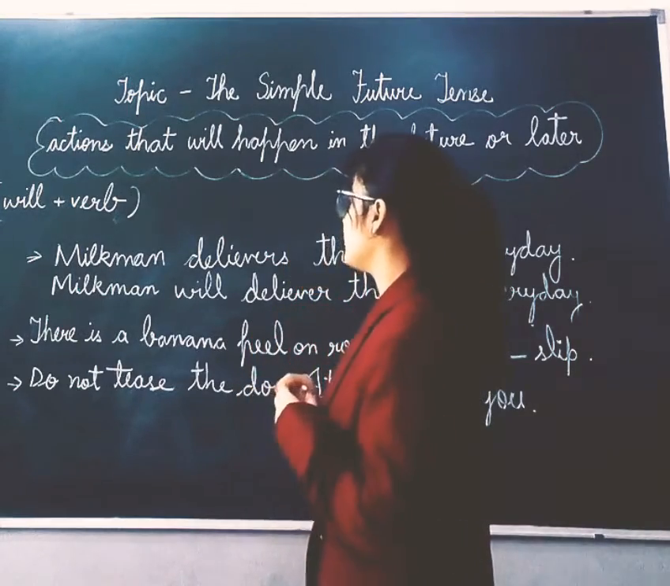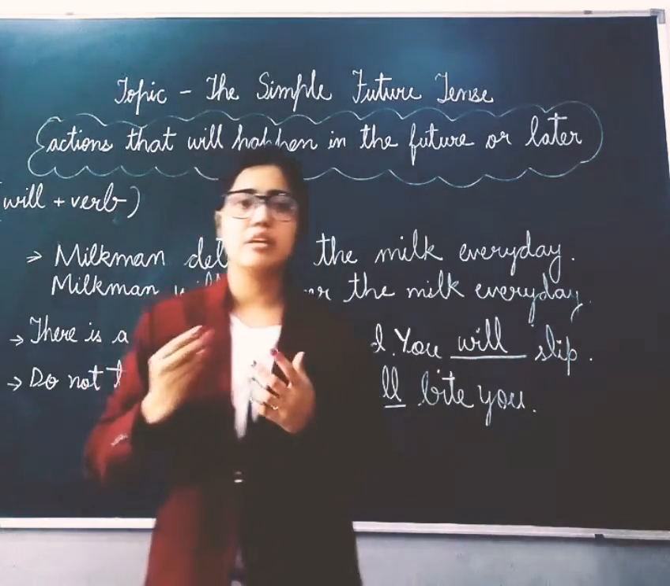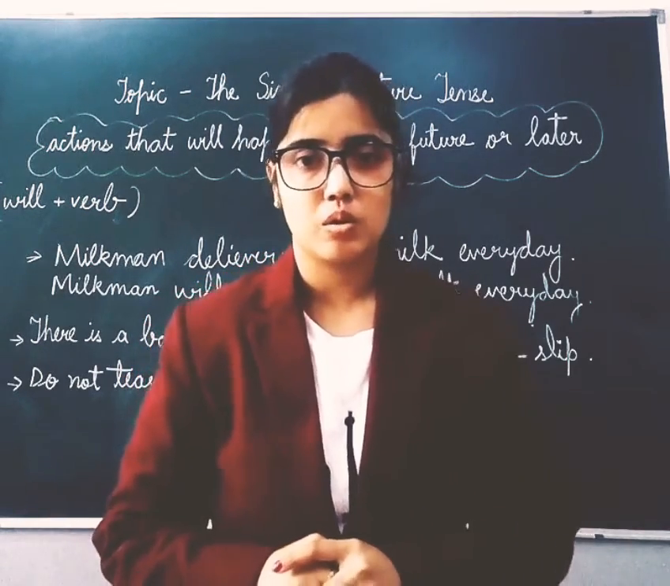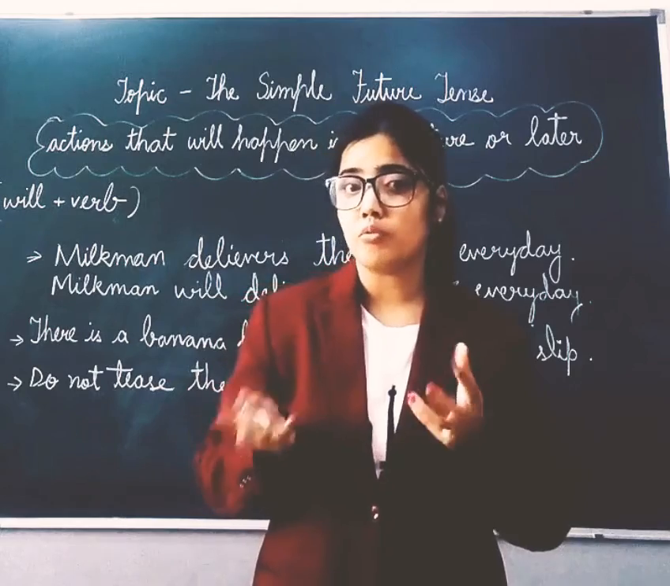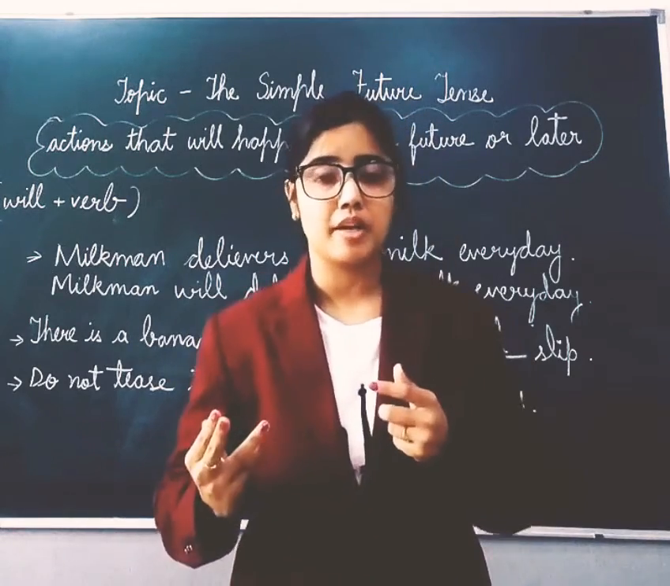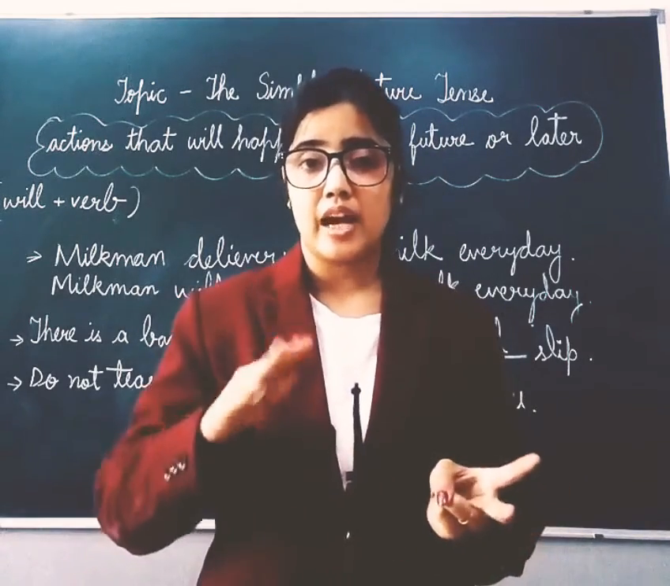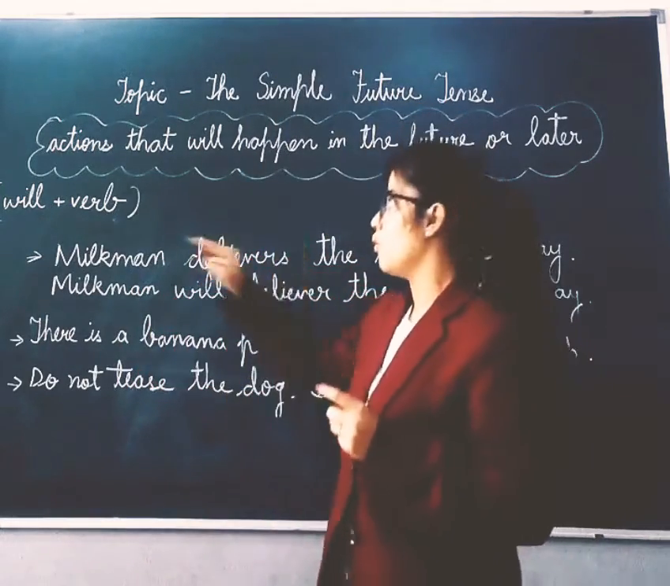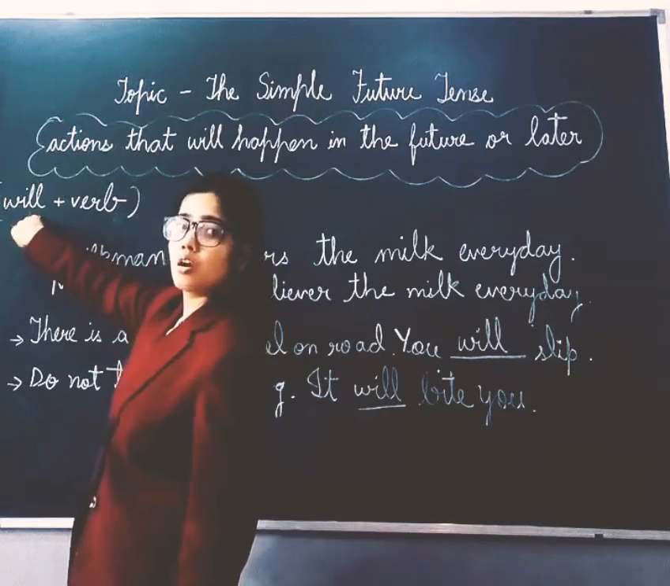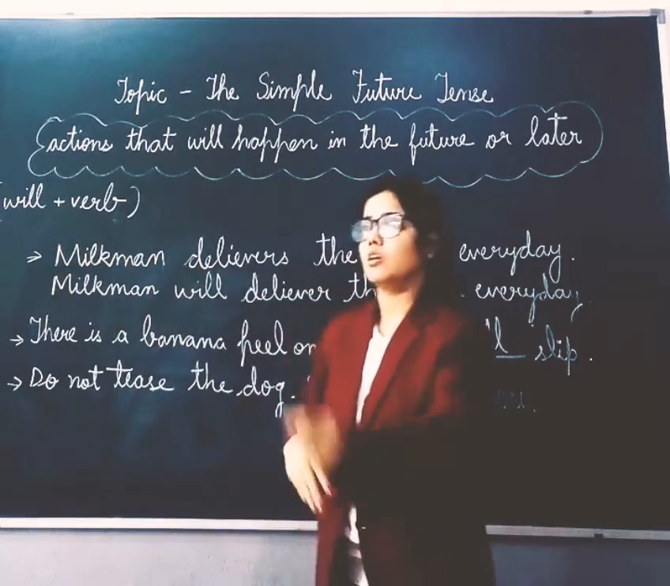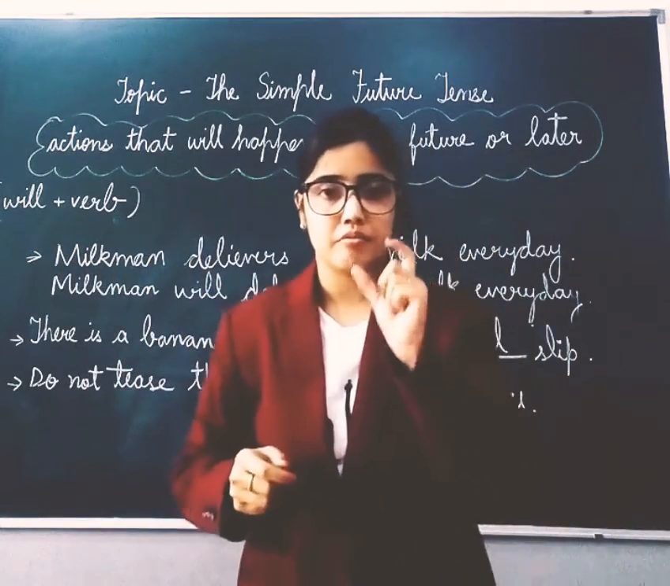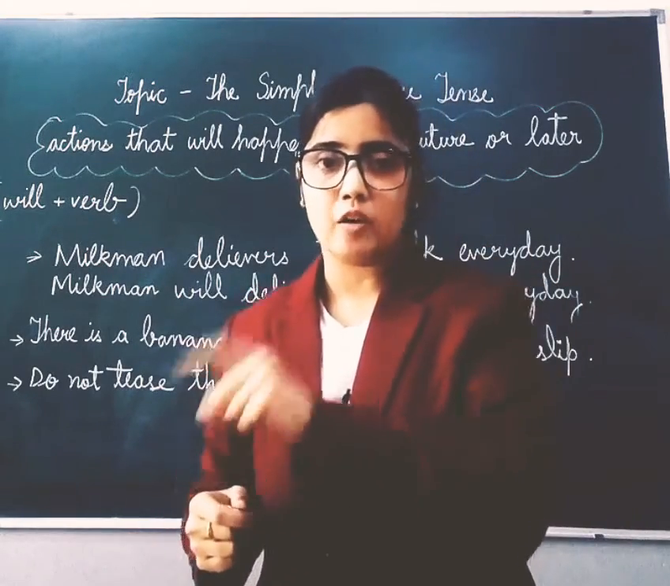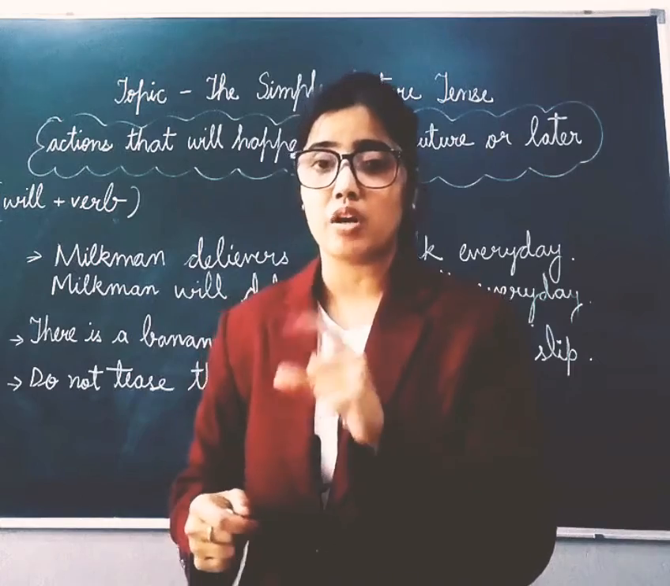For example, I will complete my homework at night. I haven't completed my homework yet, so I will complete my homework at night means the time which will come later. So for that I use will. Complete was the main verb here. I complete my homework at night, or I will complete my homework at night.